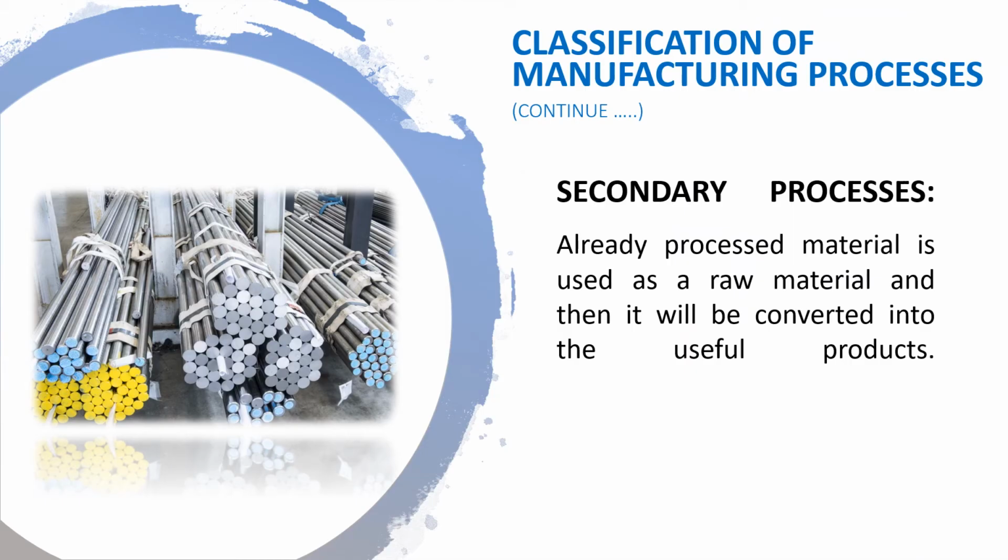Second type, secondary processes. This type of manufacturing process needs already processed material as a raw material. And then after completion of the process, you will get the final product. Raw material for this category may be in the form of rods, slabs, wire, billets, and so on. In this picture, you can see a bunch of rods as a raw material for manufacturing different products.